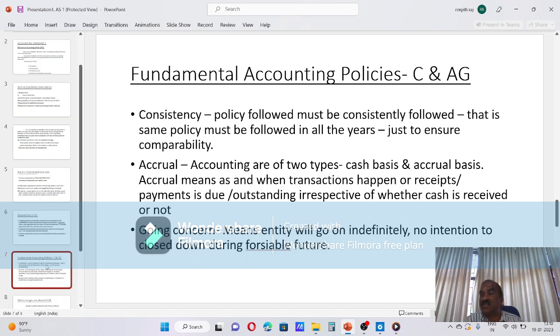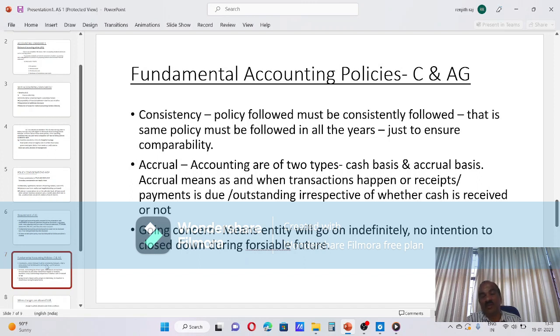Sales made during March 31st, cash received in April: the sale of March itself is included irrespective of whether cash is received or not. That is accrual. This accrual basis is uniformly accepted and that is fundamental.